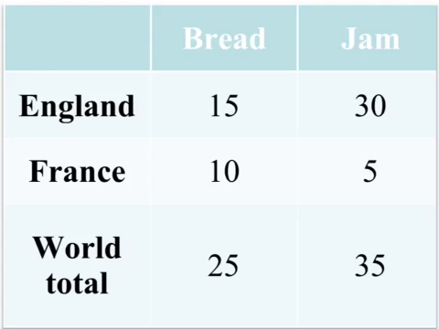Now compare that to the opportunity cost of bread, where in the UK, if we wanted to produce an extra unit of bread, the opportunity cost of that would be 2 units of jam. Whereas in France, to produce an extra unit of bread, the French would only have to give up half a unit of jam.